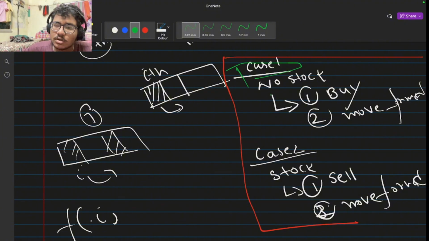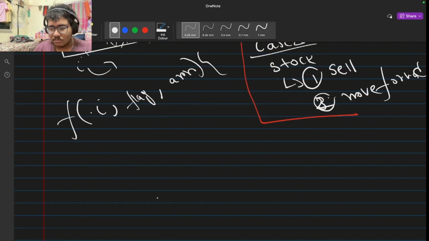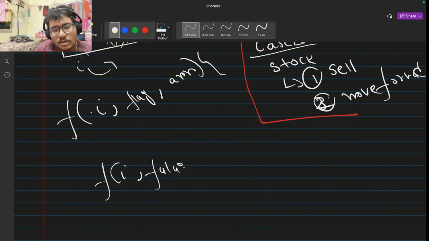So if I don't have any stock, that is case 1, I can buy it. And if I have a stock in my hand that I've already purchased, I cannot buy another one. I need to sell. So another state I require is whether I have a stock or not. We can just handle it by 1 or 0. Let me have a variable like flag. If the value of flag is 1, then we have a stock. If the value of flag is 0, then we don't have any stock, and we can buy it. And another thing that I require is the array, that is, the different days that we are having. So let me write it straight. We require our flag and array.